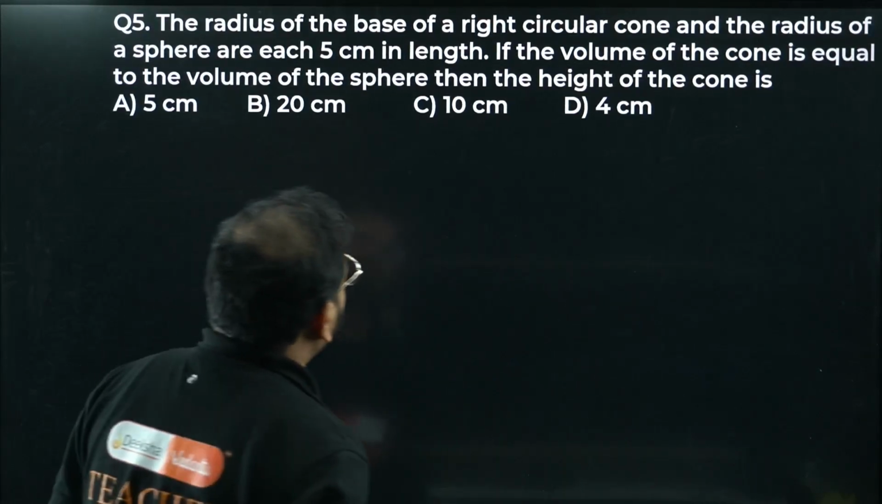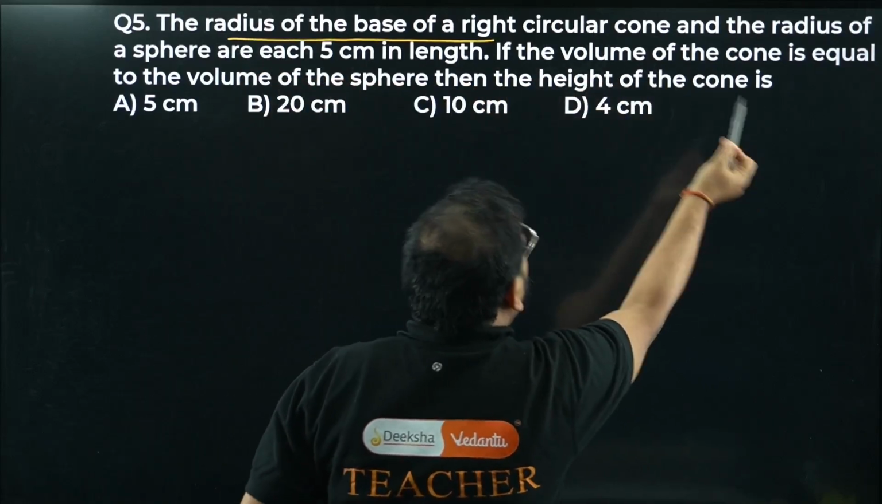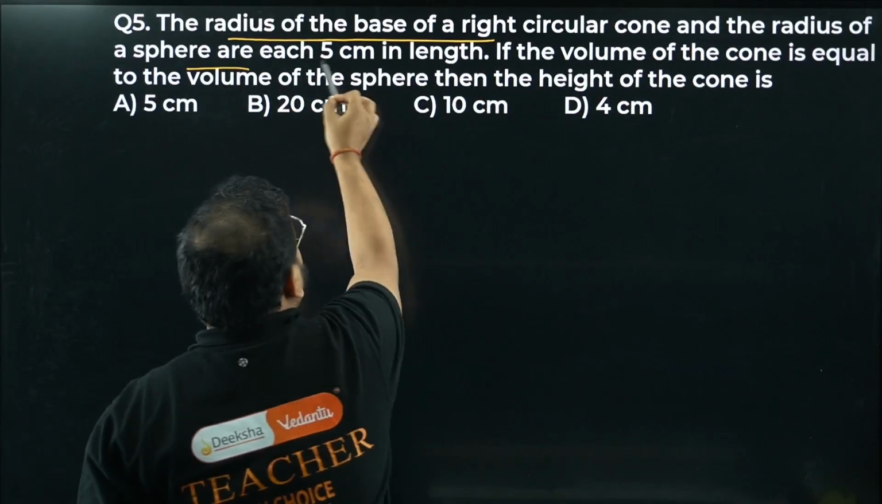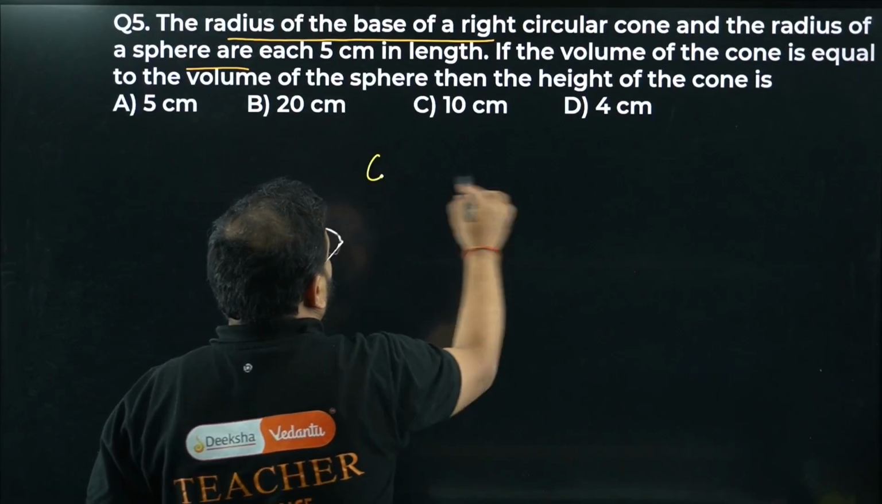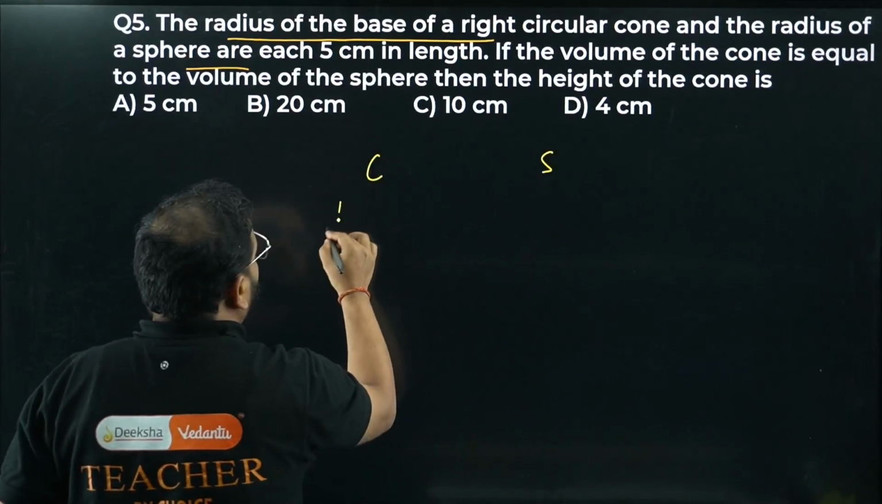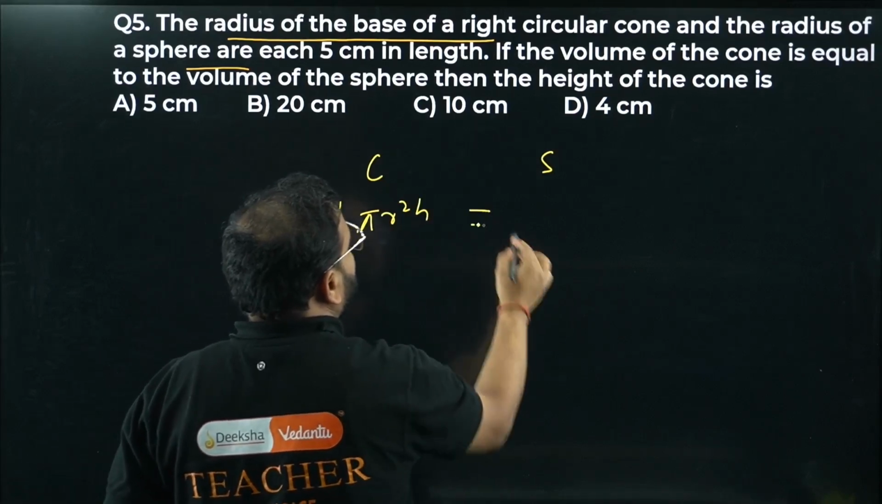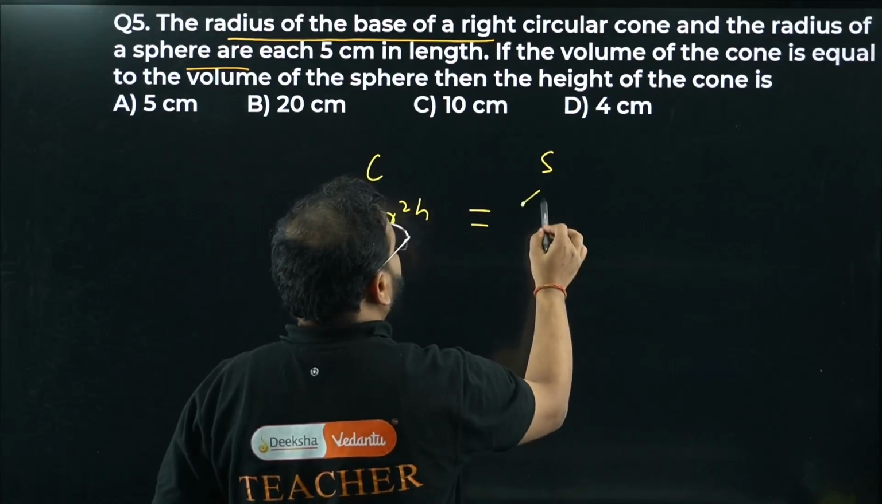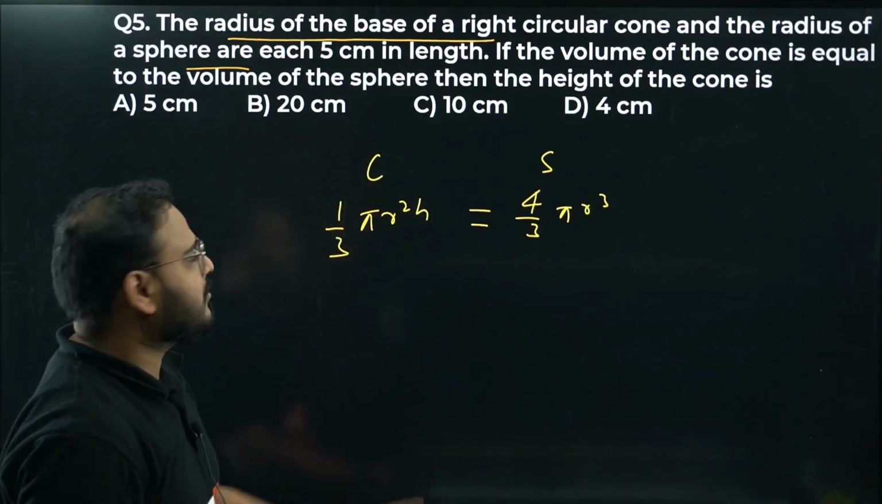So they've given, bacha, the radius is same, right? The base of the right circular cone and the radius of the sphere they've given is 5. Volume of the cone is equal to volume of the sphere. Volume of cone is 1 by 3 pi r square h. On this side, for sphere, 4 by 3 pi r cube. The radius is same, that's why I've written the same r.